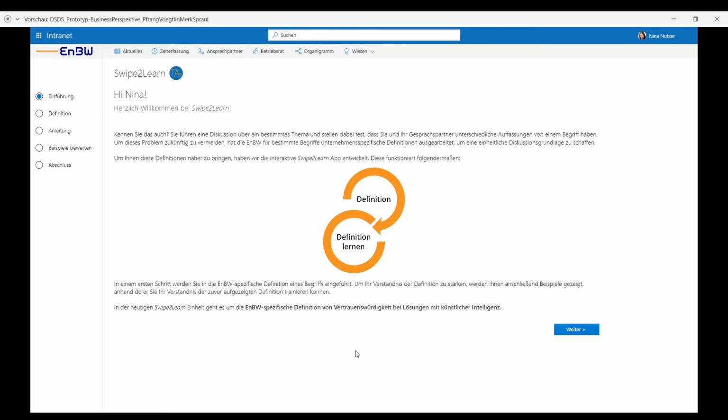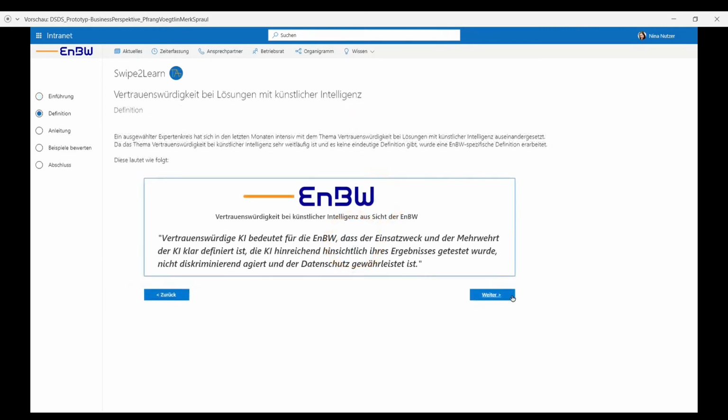Welcome to our Swipe2Learn app. In this app, users can learn the definition of trustworthiness in AI, which was developed with the support of the Swipe2Define app. In the first step, we give the users an introduction to what will happen next. First, we want to show the users the definition of trustworthiness in AI. Second, the users can learn this definition through examples. On the second screen, the users can read the definition of trustworthiness in AI and can realize what it means in the context of EnBW.